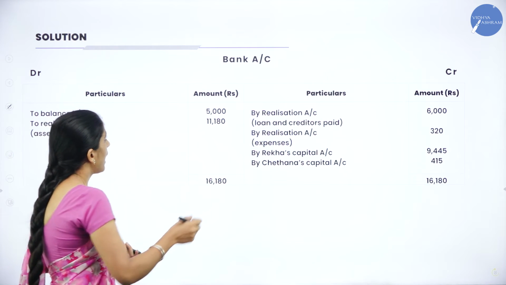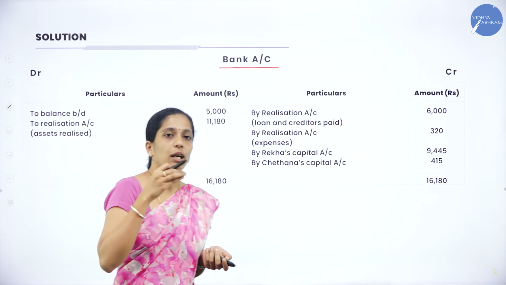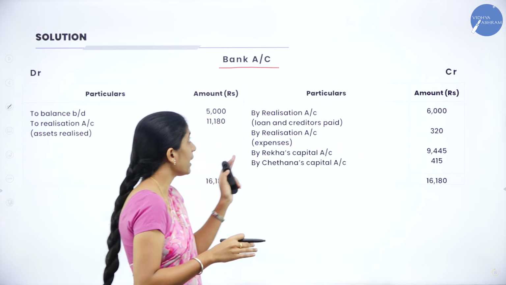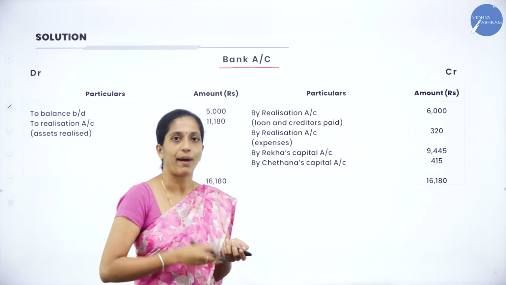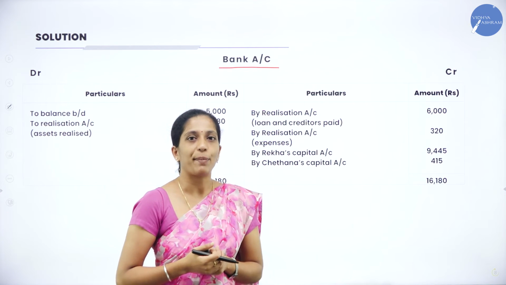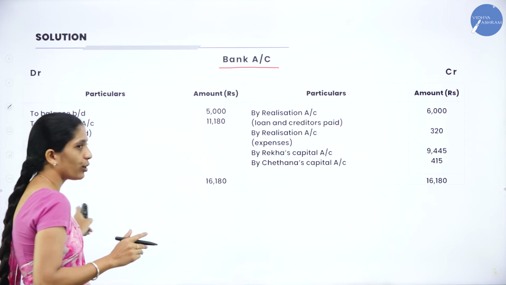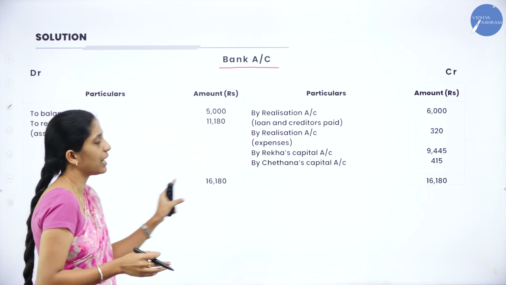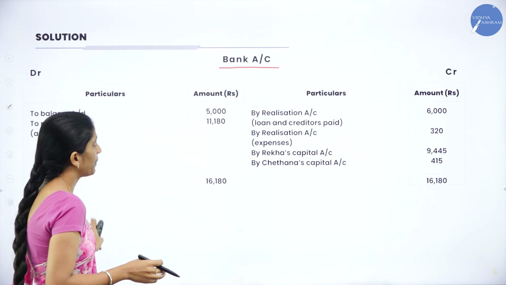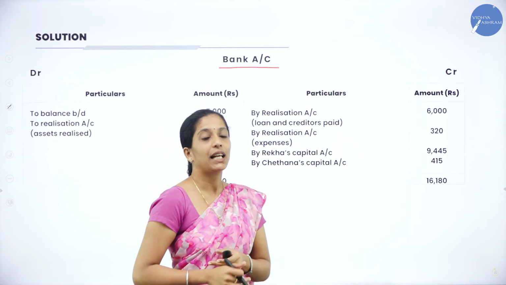Now moving on to the last account, that is bank account. Suppose they have given cash account in your old balance sheet, then you will prepare cash account. In this problem, they have given bank account, so you are going to prepare bank account. Now how to begin a bank account? First we'll begin a bank account, and you know the format. You will be having debit side as well as credit side, and the debit side particulars, amount, and the credit side particulars and amount.